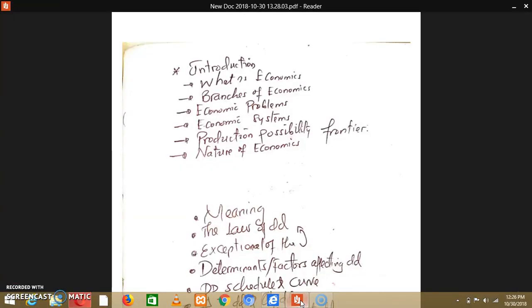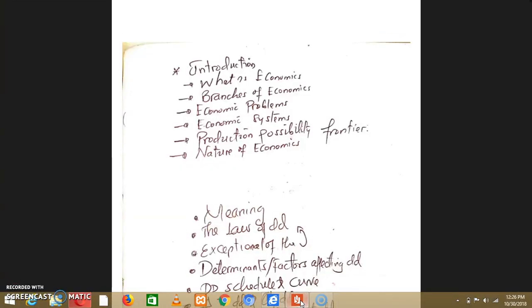Now we are going to look at the part which is economic system. On economic system, we have three economic systems. The first economic system is capitalist economic system, and the second one is socialist economic system or communism, and the last one is mixed economic system. Starting with capitalist economic system, you should know the meaning of capitalist economic system, characteristics of it, advantages and disadvantages of it. Now, what is capitalist economic system?